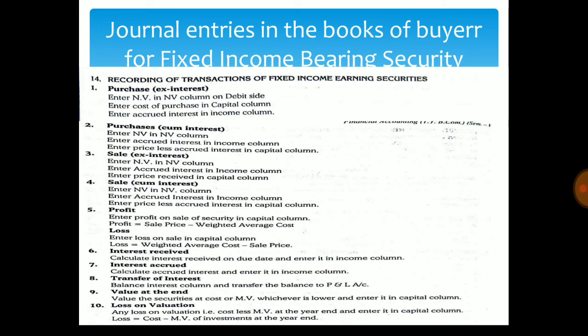Then we record the next transaction, the interest received on investment. Firstly, we calculate the interest received on the due date and enter it in the income column. Next transaction is the interest accrued. In this transaction, we calculate accrued interest and enter it in the income column. Then we enter the transfer of the interest: balance of the interest column is transferred to the profit and loss account.